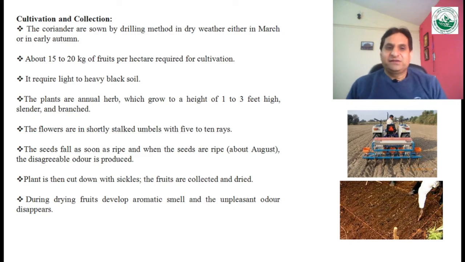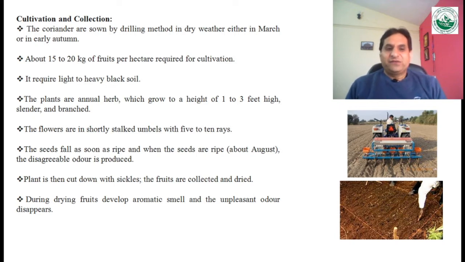Normally it is an annual herb and it can grow up to a height of 1 to 3 feet. It is normally slender and branched, and the flowers are normally short-stalked umbels with 5 to 10 rays, and seeds fall as soon as they are ripe. These seeds normally ripen in the month of August, and at that time a disagreeable odor comes from the plants.